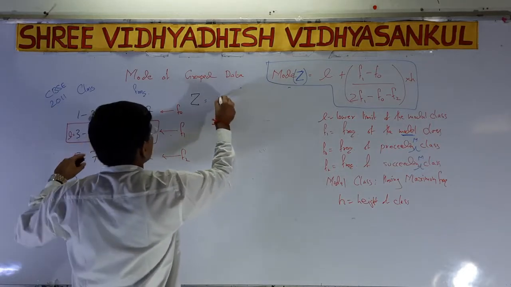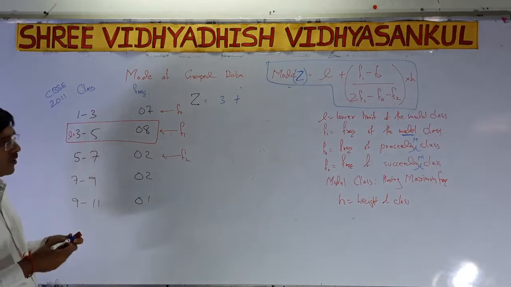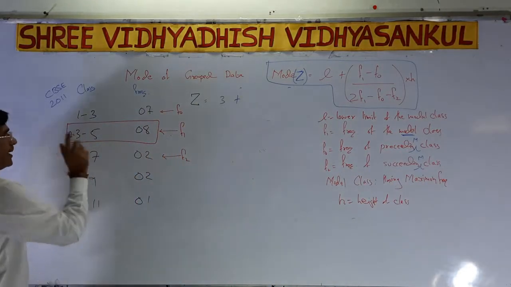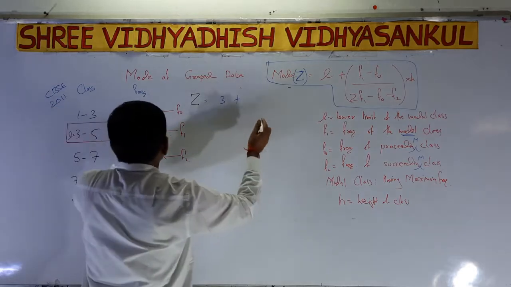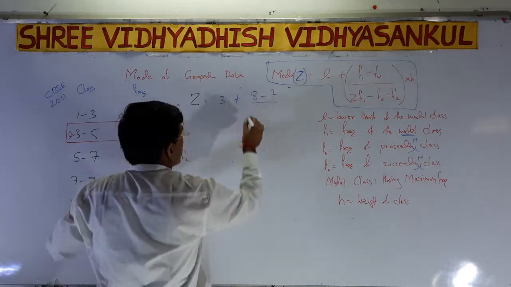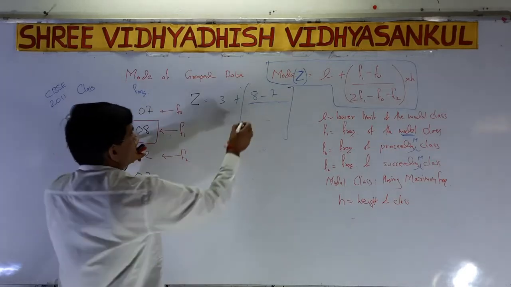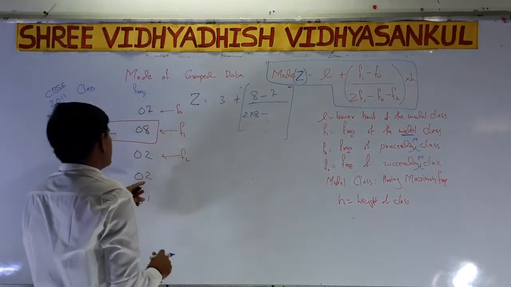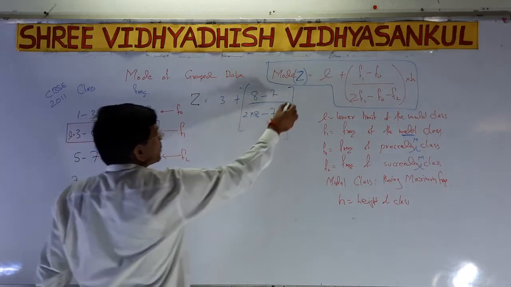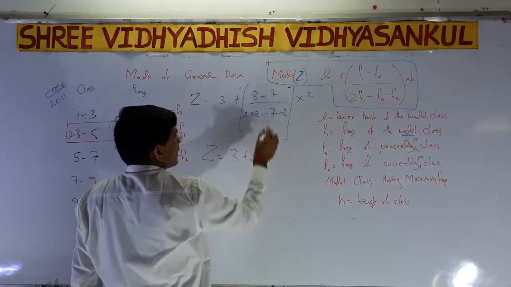L is 3. Always remember, the answer must be between 3 and 5, because the modal class has the maximum frequency. Now f1, that is 8, minus f0, that is 7, over twice f1, 2 into 8, minus f0, that is 7, minus f2, that is 2, into height, that is 2. So Z is equal to 3 plus 8 minus 7, that is 1.